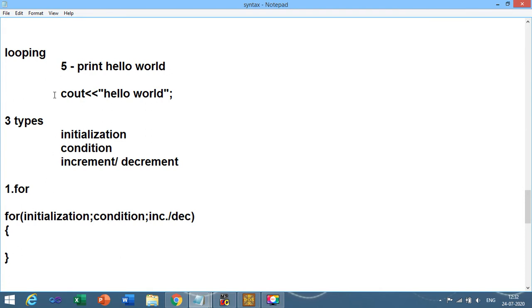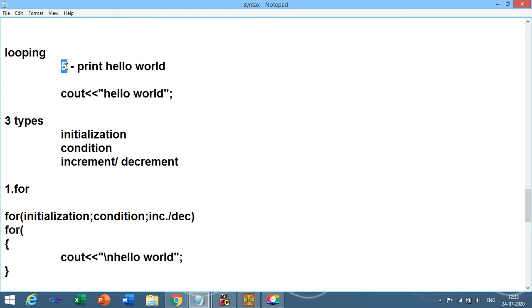My statement is: I want to print hello world. So let me put it inside the loop. I am using \n over here so that it will go to a single new line. Now let me decide how many times I want to print hello world on the screen.